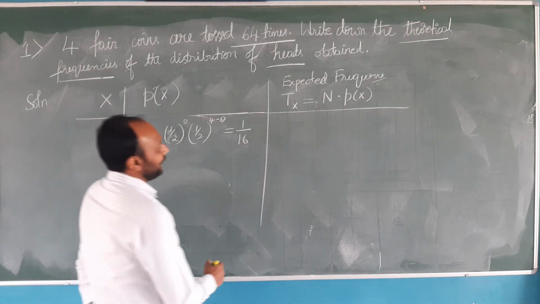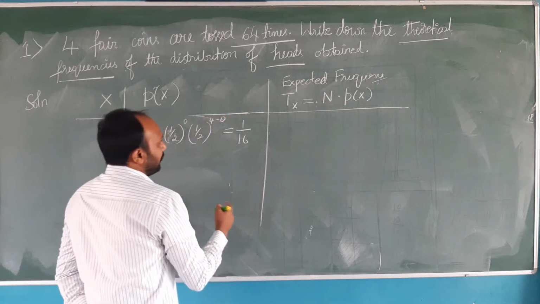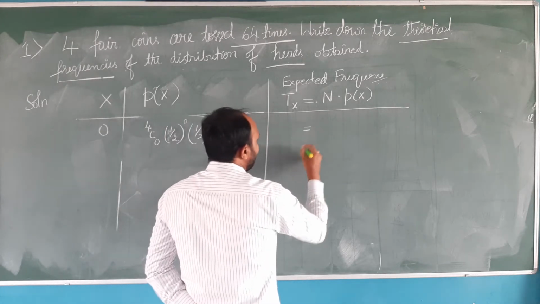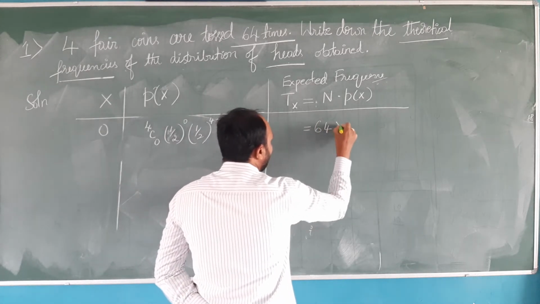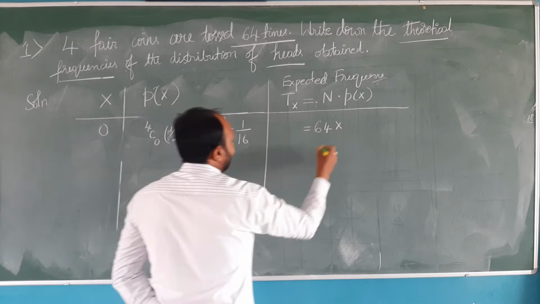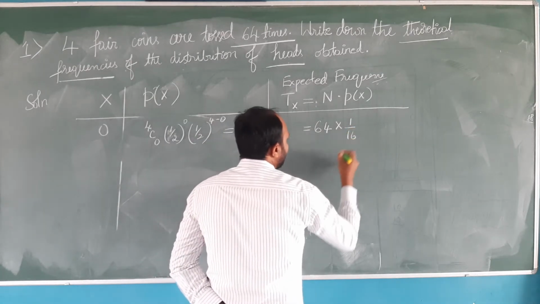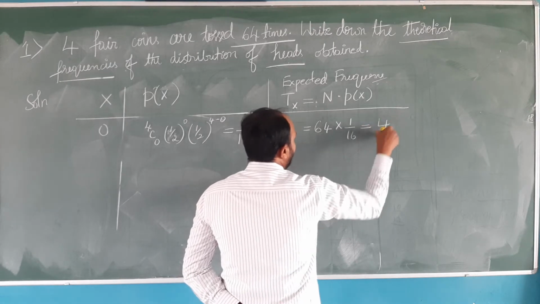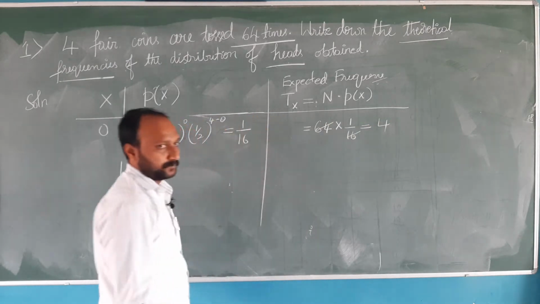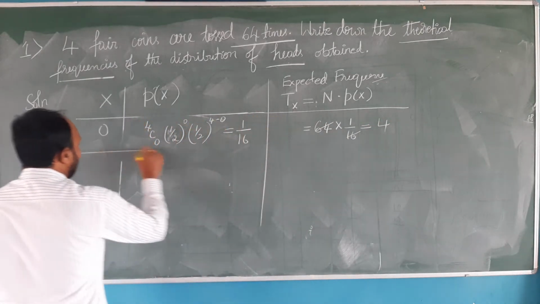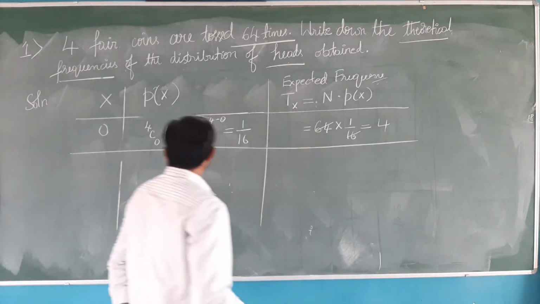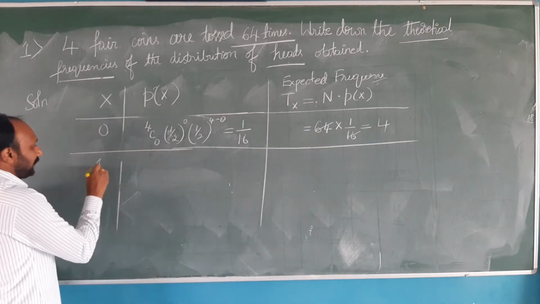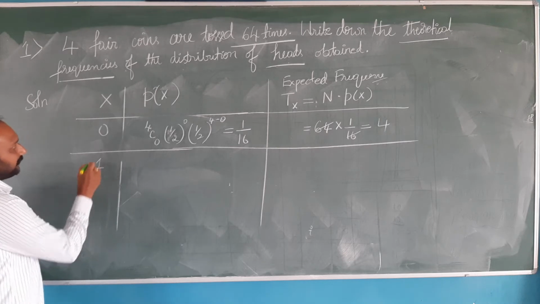Now let us find the expected frequency. What is N? 64 into probability of x, 1 by 16. 16 ones are 16, 16 fours are 64. So that is 4. 4 is the expected frequency. So this is the first one. Next, the random variable takes the value 1.